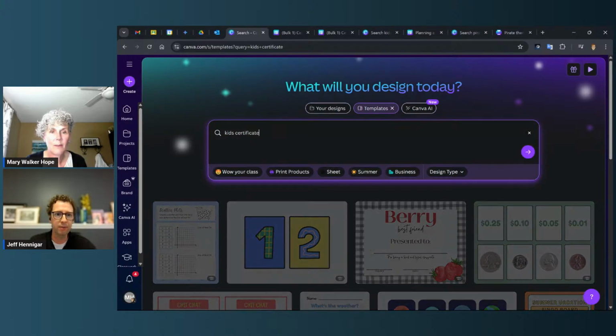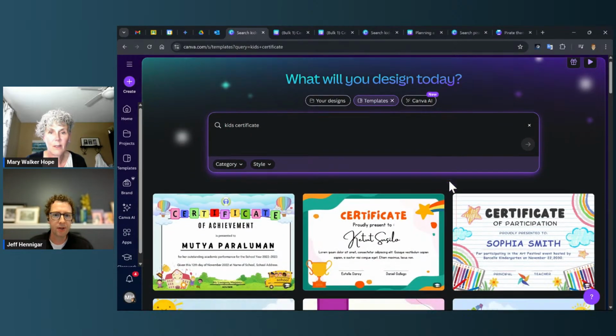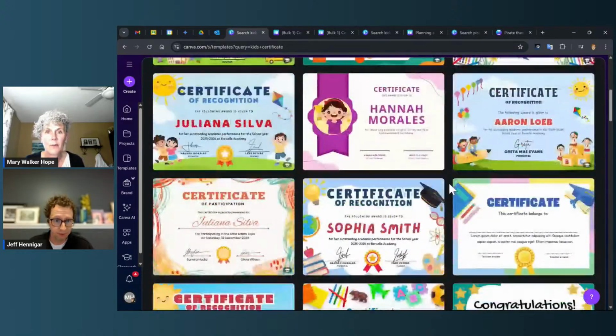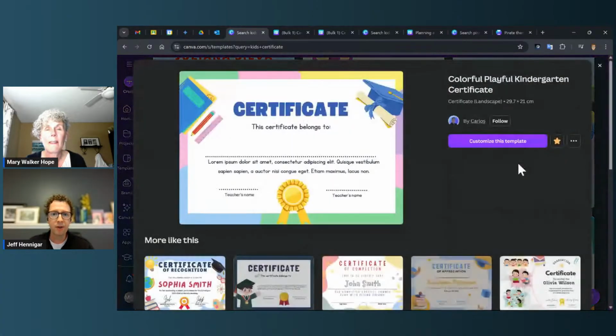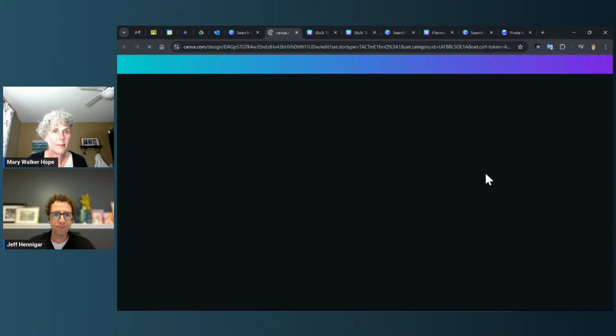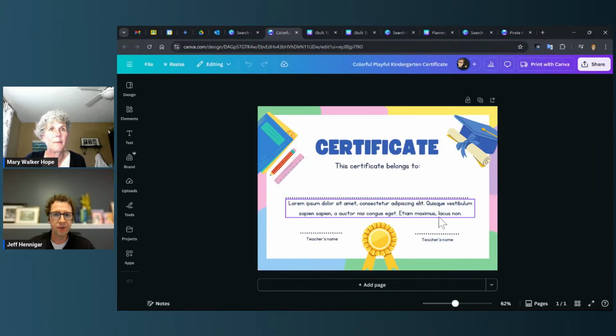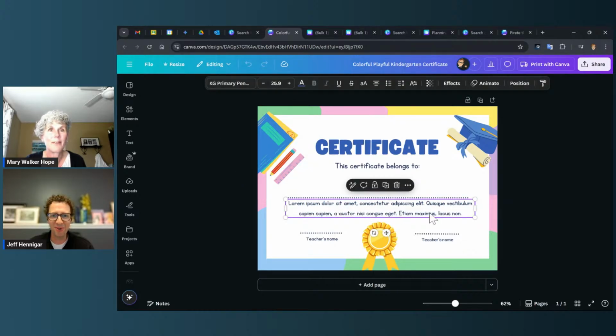For my first example, let's go with kids certificate. All of these are free to use within Canva Pro. Maybe I'll just take that one that I took before, and then I can customize it. That's great. This is where I get to do a little bit of preloading here. As they do sometimes with these things, there's some text that's just gibberish, so I could either change this text or erase it.